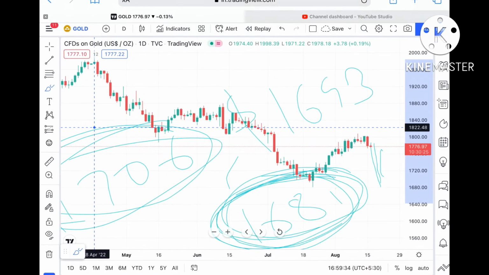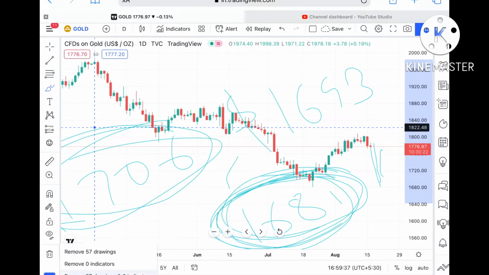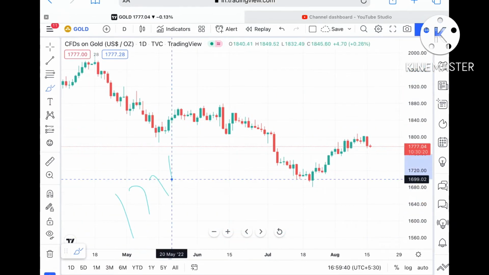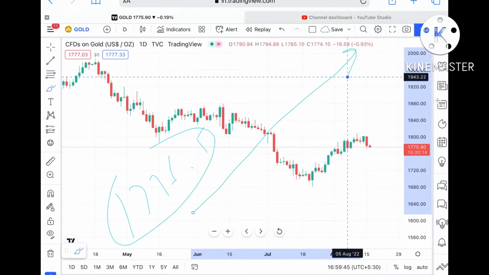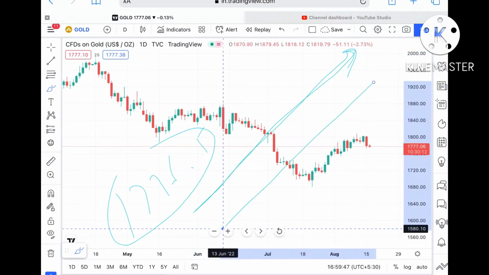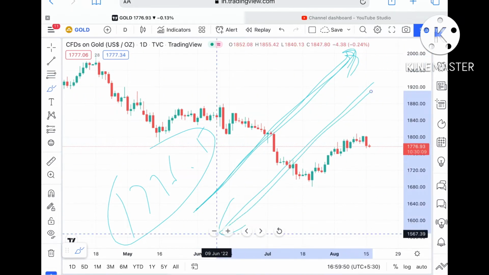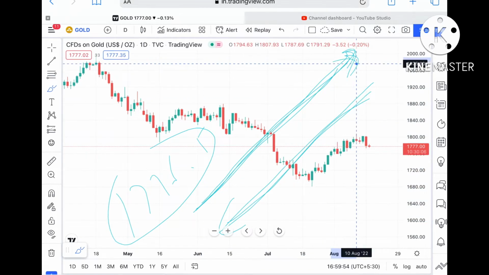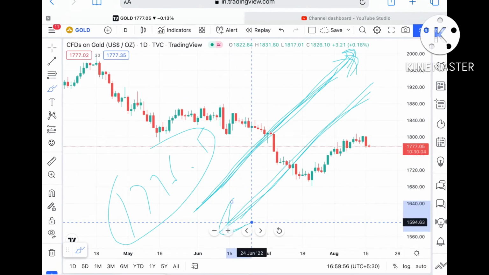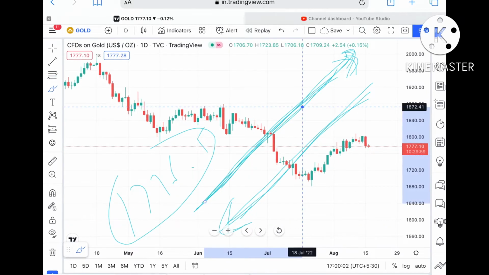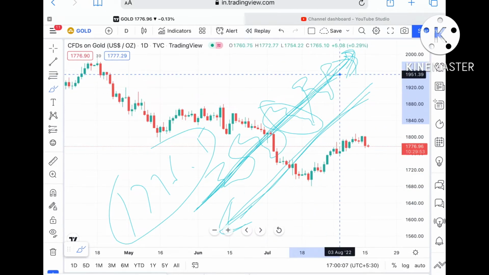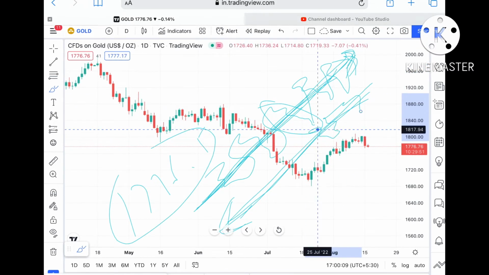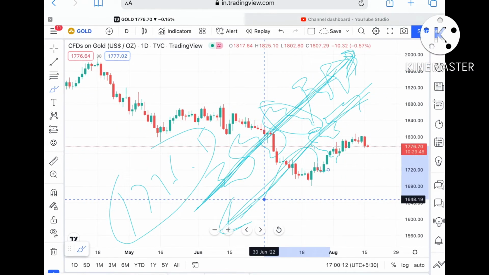Okay, so now suppose this particular level sustains, which is trading at around 1776.5. I've explained that we cannot see the price move sharply upside or downside. We can see a sharp upside or downside when there is a pandemic situation or something big like news of war; then only we can see a sharp rise. Otherwise, we will see a range movement: it will go upside, halt for some time, then go down and halt again, then it will come down the same way.